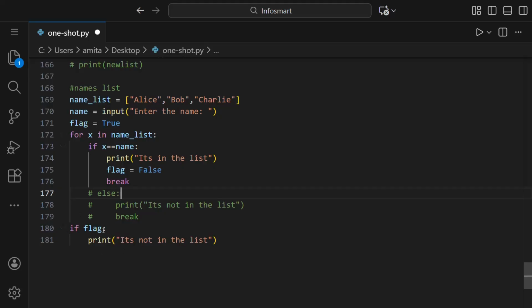If flag is the same as if we write if flag is equal to true. So this statement if flag and this if flag is equal to true, both have the same meaning. Let us run this and see.